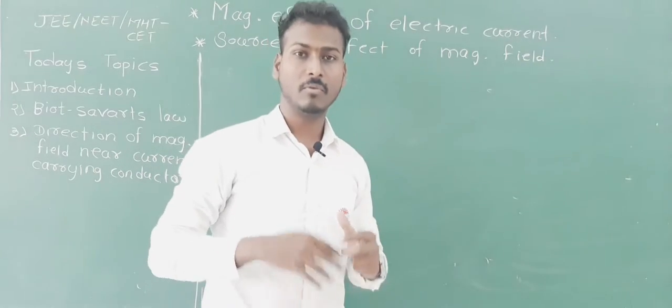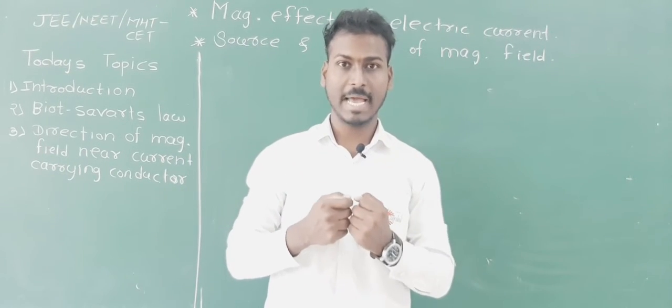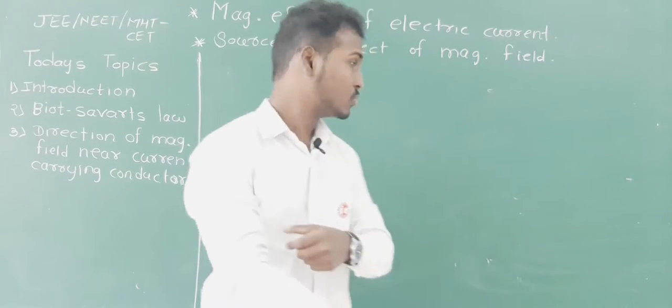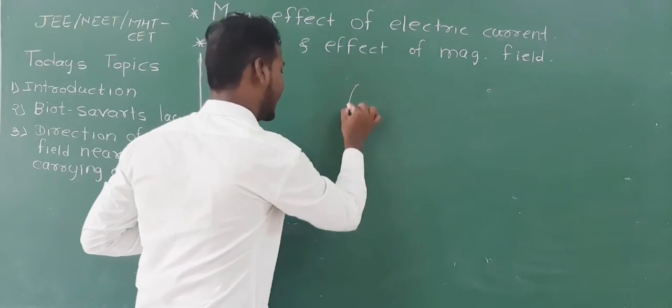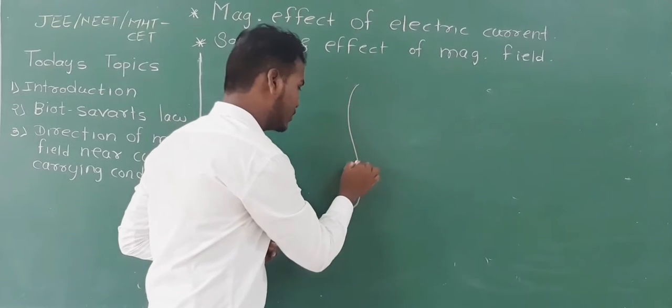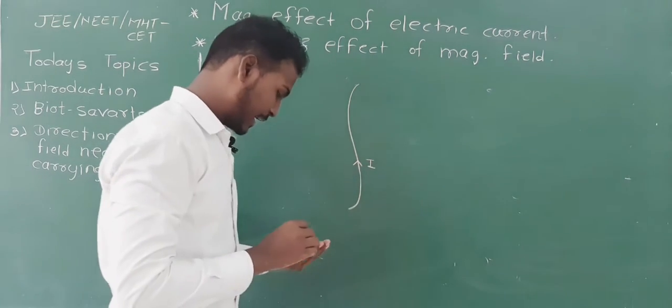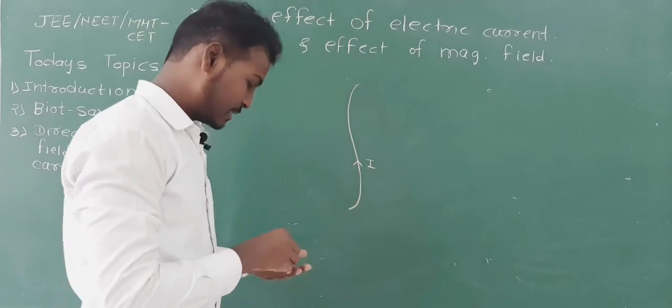Okay. Now we will go for explanation. First of all, to explain this law, we should have one current carrying element. So let us take one current carrying element. It's a conducting wire, and current flowing through this wire is, let's say, I. Current carrying through this whole wire is I.